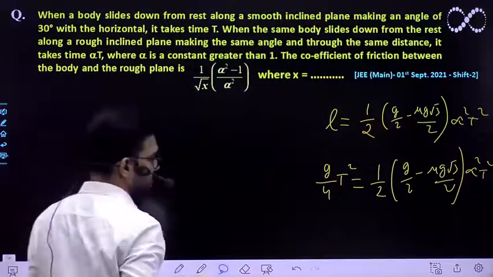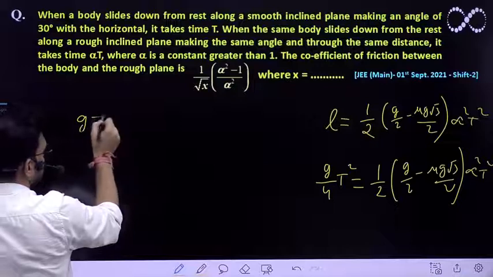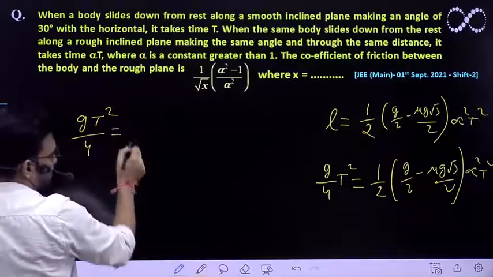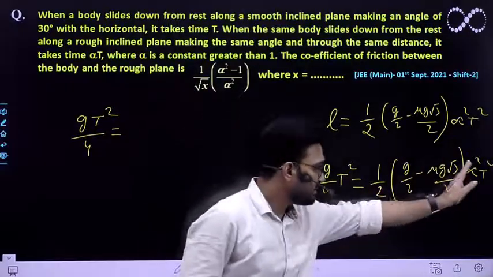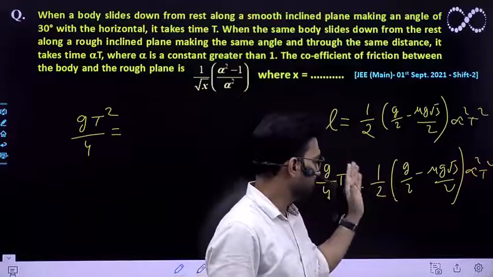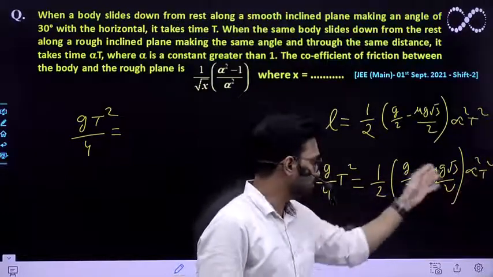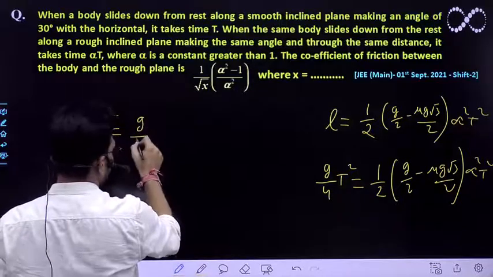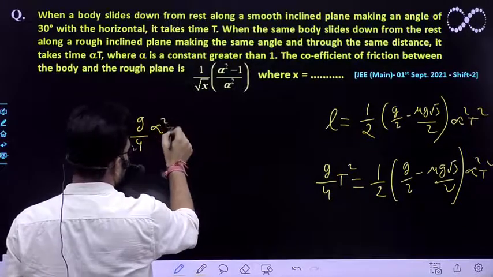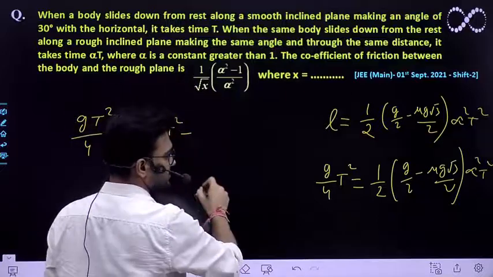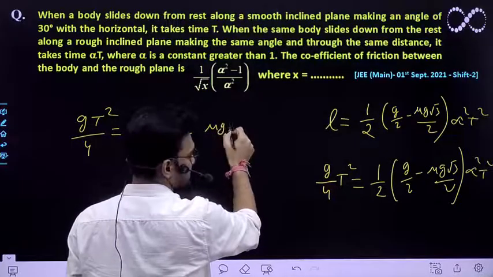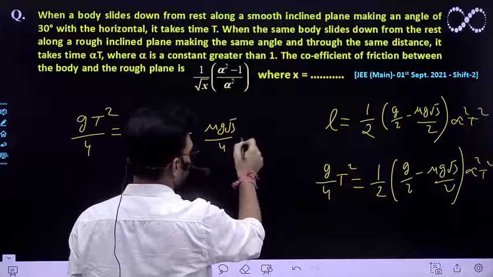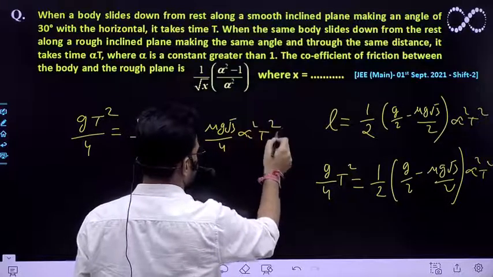We will further solve it. On the left hand side it would be g t square by 4. We will multiply half and alpha square t square into both the terms. So eventually you'll be getting g by 4 alpha square t square minus mu g root 3 by 4 alpha square t square.